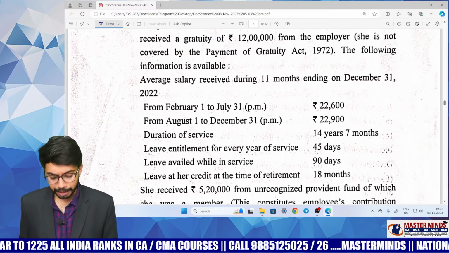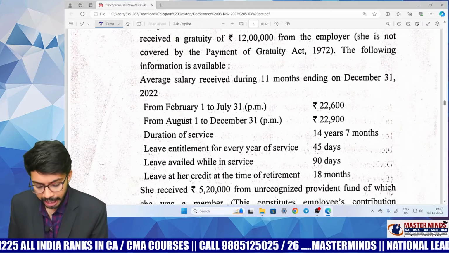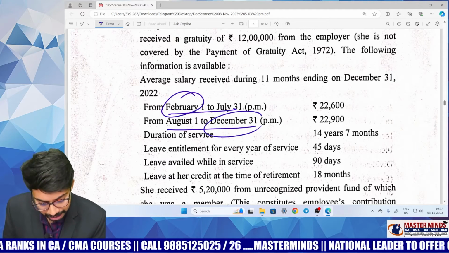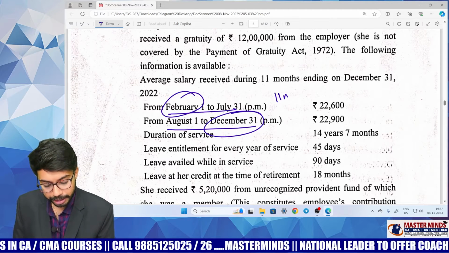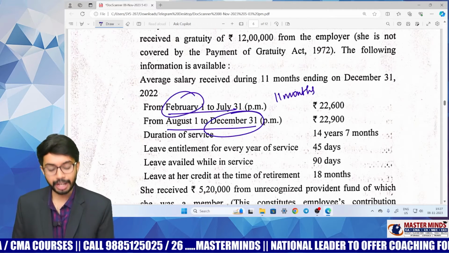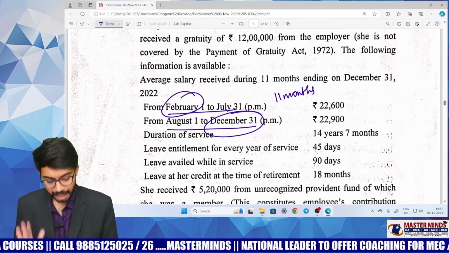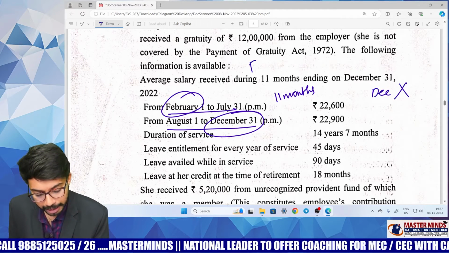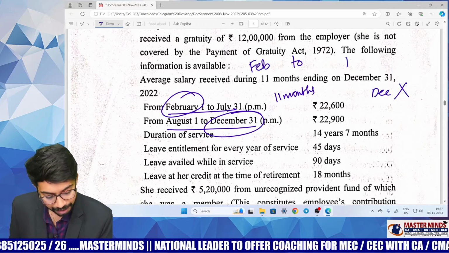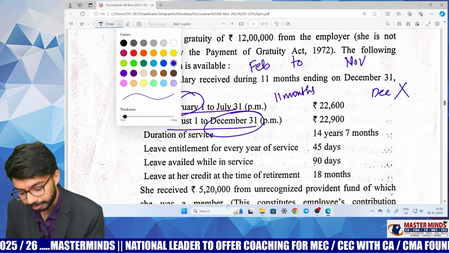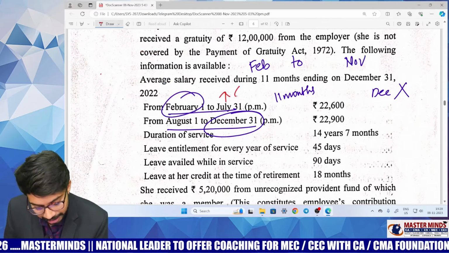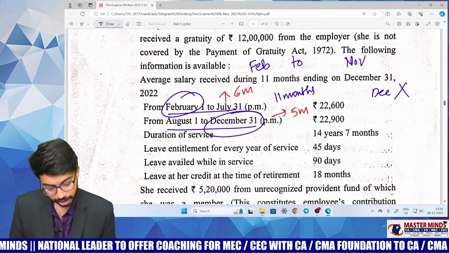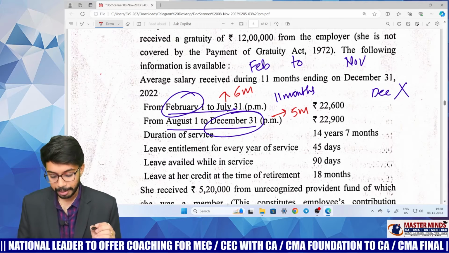So very simple. Here he gave information from February 1st to 31st December. That means he gave information of 11 months, but you need to consider information of only 10 months. The December month information you should not consider. You should consider information from February to November. That means here you will take 6 months salary and here you will take 5 months salary. Okay, sorry, February to July.